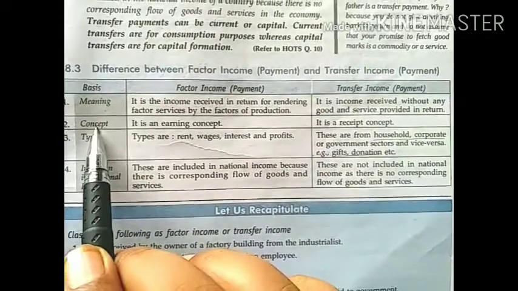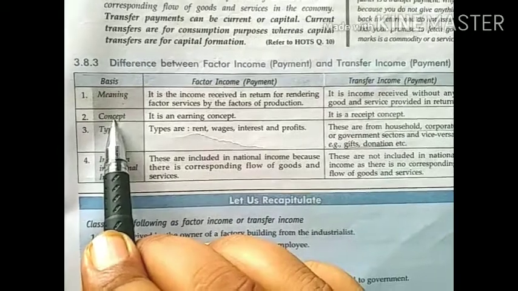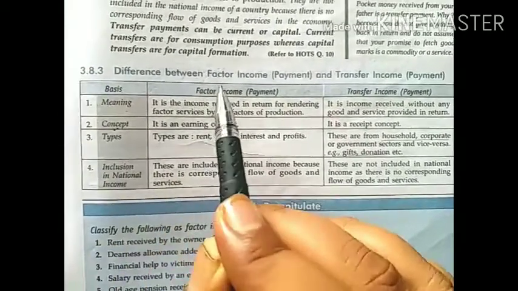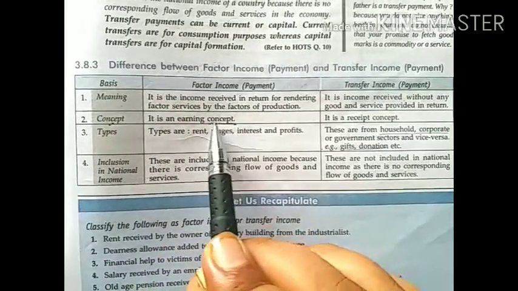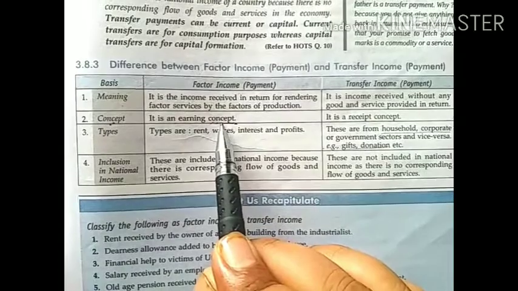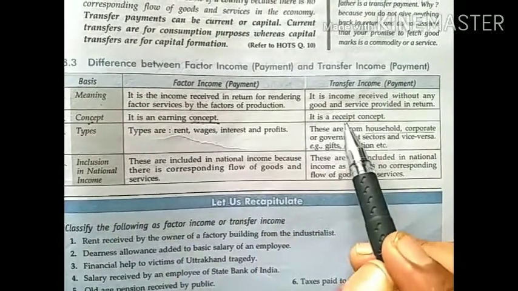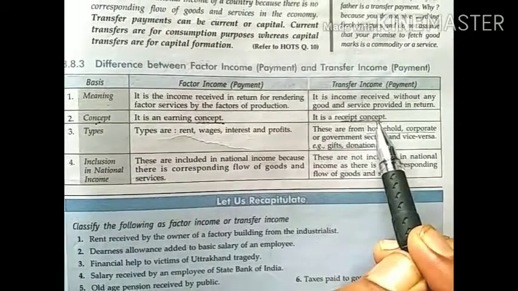Second difference will be on the basis of concept. Factor income is an earning concept, whereas transfer income is a receipt concept.